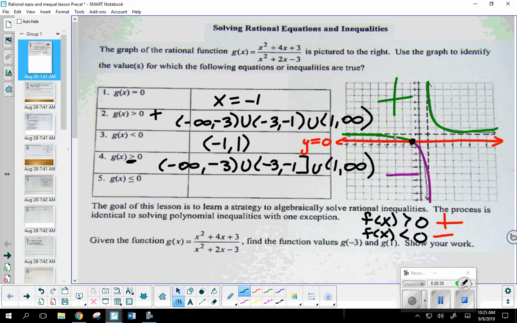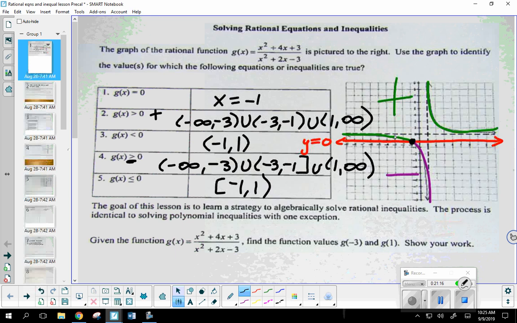Okay. And the same thing is going to apply for number 5. Number 3 was strictly less than. Number 5 is less than or equal to. So this should be bracket -1 to 1. Okay. So we're listing the values of x in interval notation where the graph is above the x-axis, positive, or where it's below the x-axis, where it's negative. And that's what this whole lesson is about, making that connection between what we're doing by hand, seeing that it's telling you what's happening graphically, even if we don't see the graph. Okay.